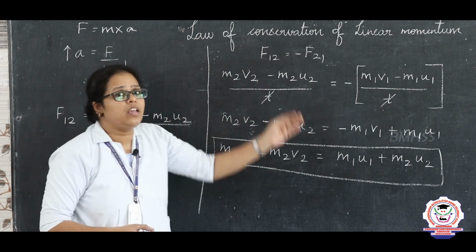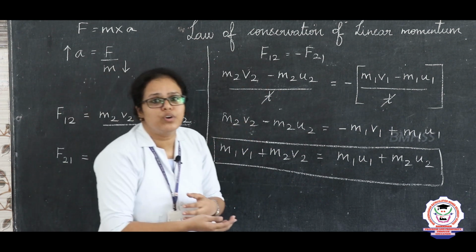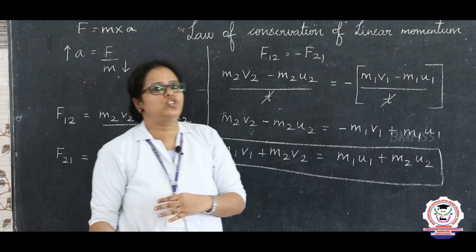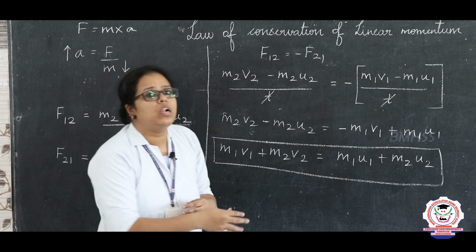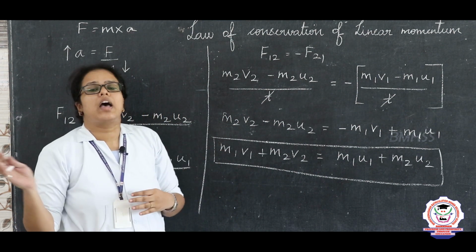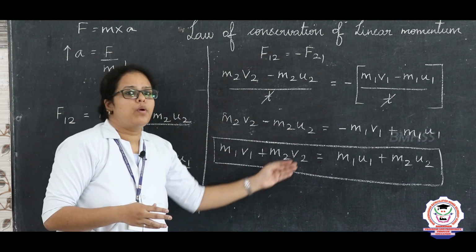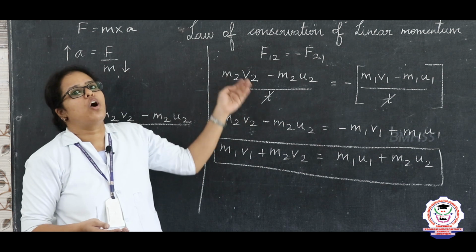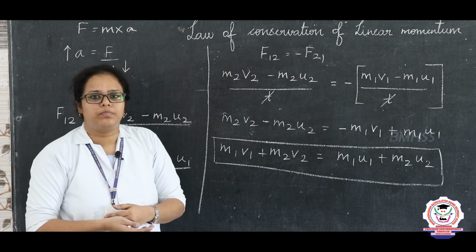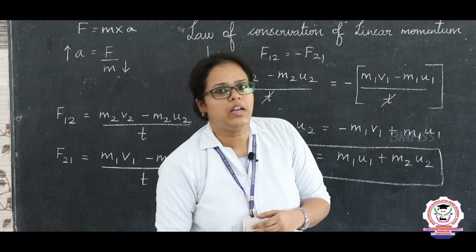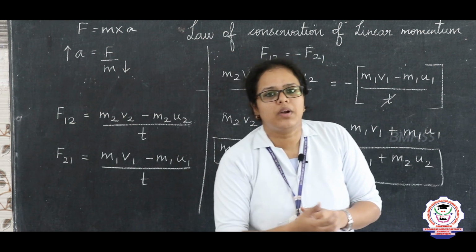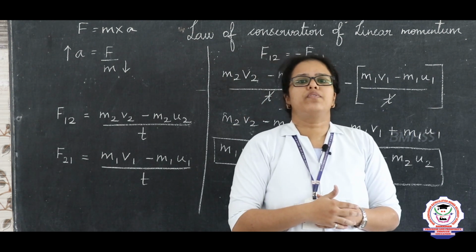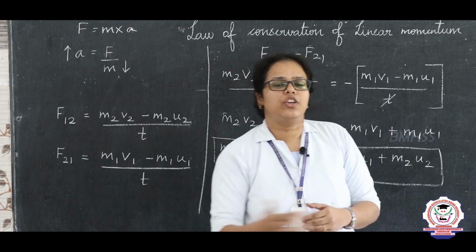Here I am not considering any forces other than the force exerted by the first object on the second object and the second object on the first object. I am neglecting all the other external forces here. So in the absence of external forces, the sum of momentum after collision is equal to the sum of momentum before collision. So this is the law of conservation of linear momentum. So far in today's class, we have seen the new term linear momentum, Newton's second law and Newton's third law, along with the law of conservation of linear momentum. Thank you.